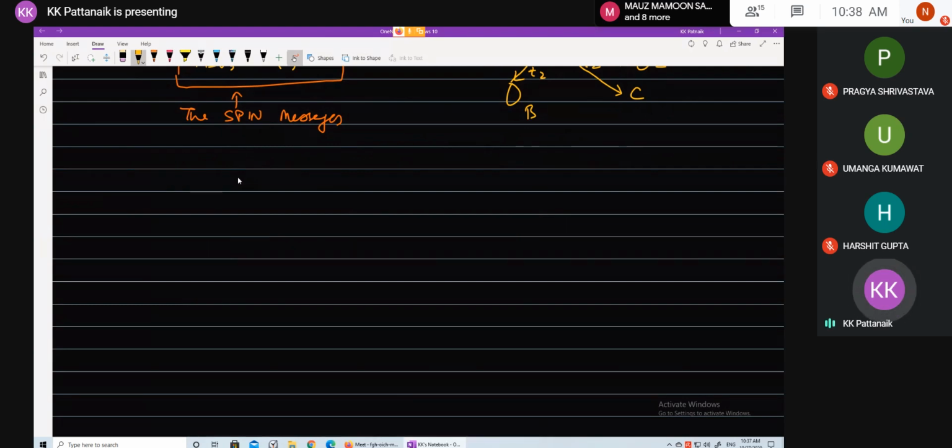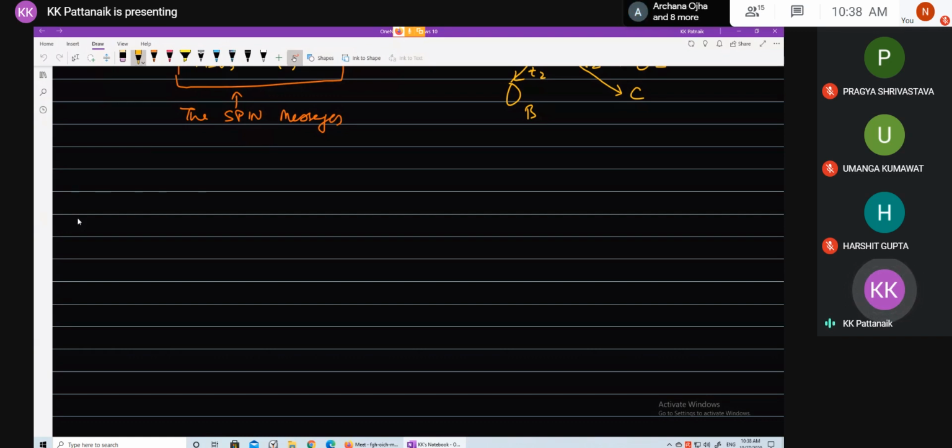So here we have 4 variants of SPIN protocol, 4 flavors of SPIN protocol addressing different aspects of the fundamental issues we discussed, like implosion, overlap, resource blindness, and so on and so forth.